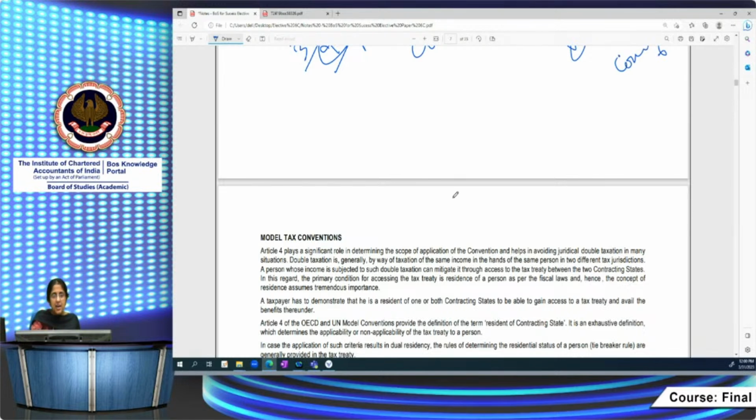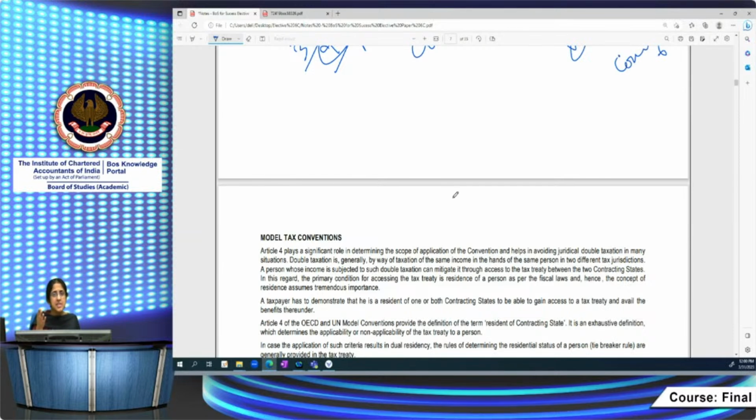So now in our question, what happens if the person is a resident? Then they will be liable to tax in India. If suppose a person is a resident in India, he'll be liable to tax in India in respect of his global income. Likewise, if the person is a resident in country A, he will be liable to tax on global income in country A. Then you have to apply the tiebreaker rule.